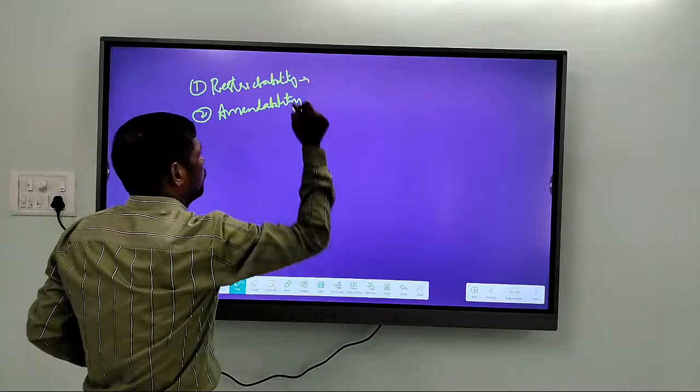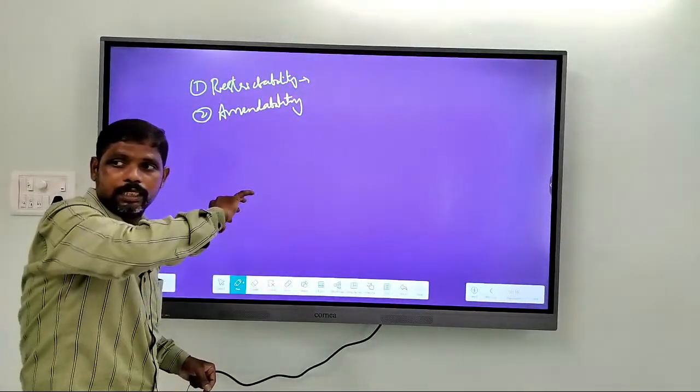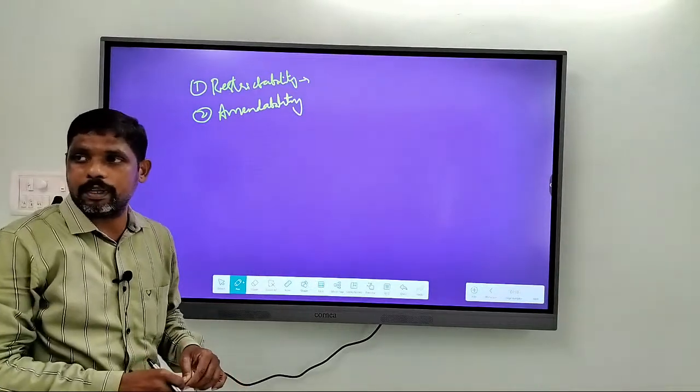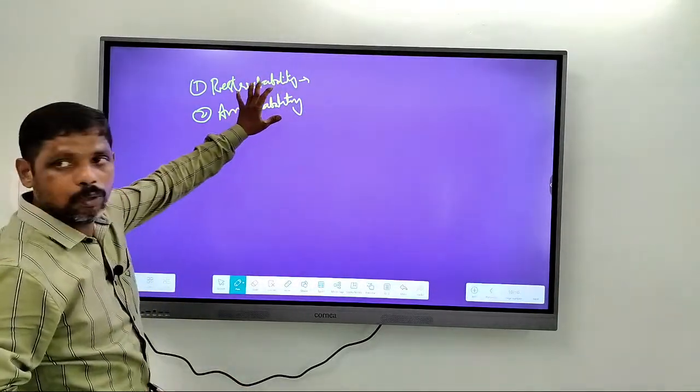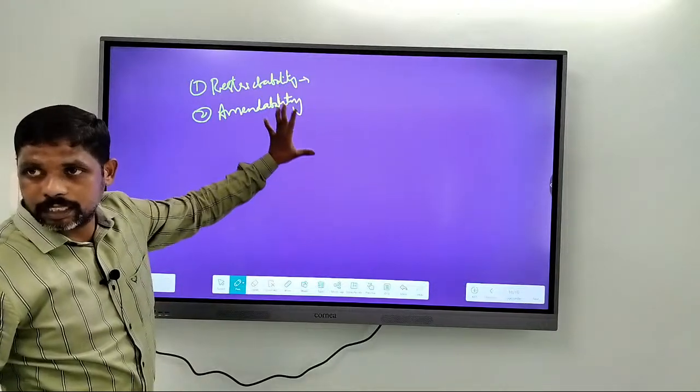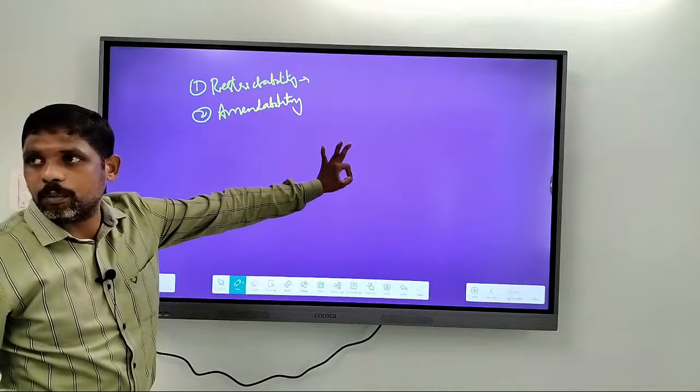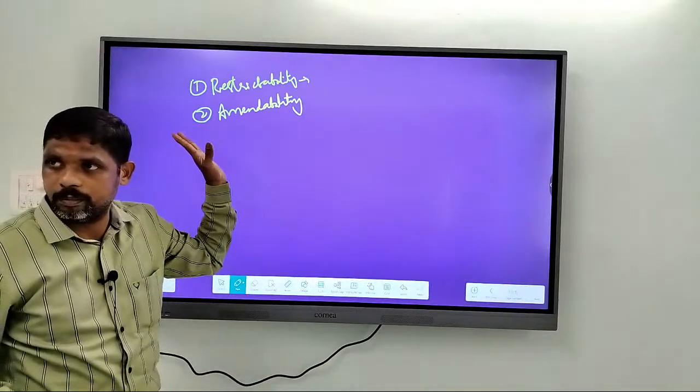Restrictability of fundamental rights, right? And this discussion you will not get in Indian Polity by Lakshmikant. The topic, the issue that I am going to discuss now, the points that I am giving in this class, you won't get them either in the NCERT book or in the Lakshmikant book.